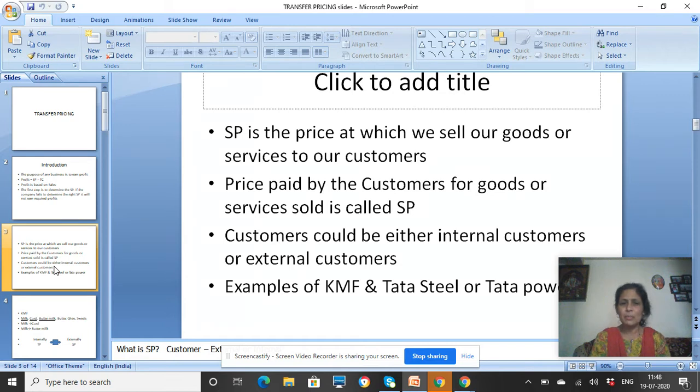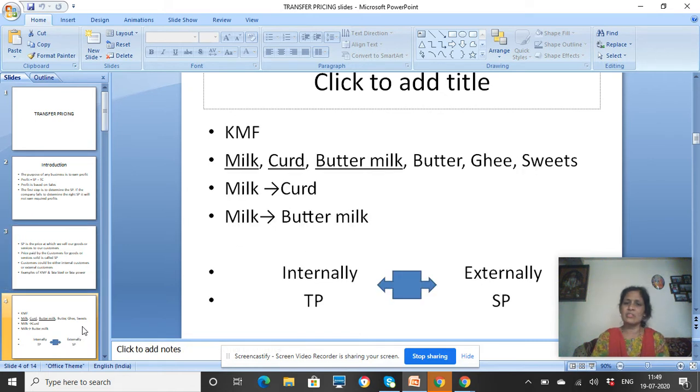It is very simple to understand who the external customers are. External customers are customers who buy our products in the open market at a given selling price. And then let us try to now understand who the internal customers are. Now, in order to help us understand who the internal customers are and what is transfer pricing, I'll just explain the concept with the help of an example.